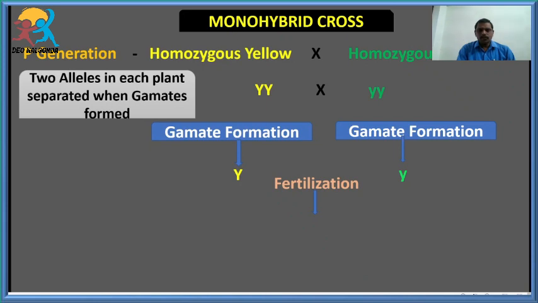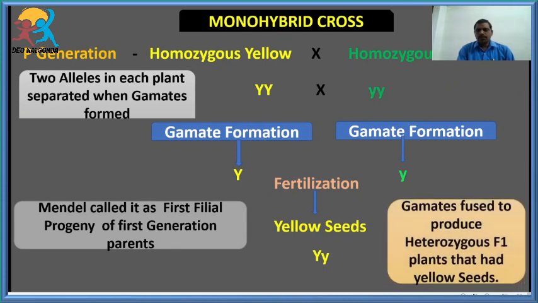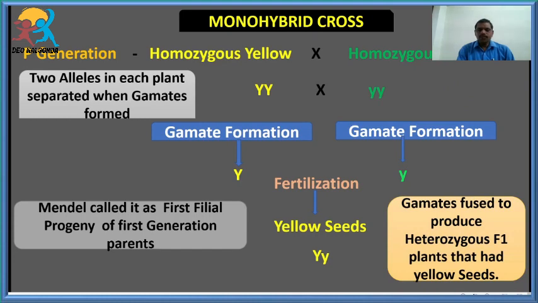Two alleles in each plant separated, so now you are very clear. The fusion of gametes takes place and results in formation of the F1 generation, that is capital Y, small y. So Mendel called it a filial generation, or first generation, and these gametes fuse to produce heterozygous, and all these seeds are yellow seeds.